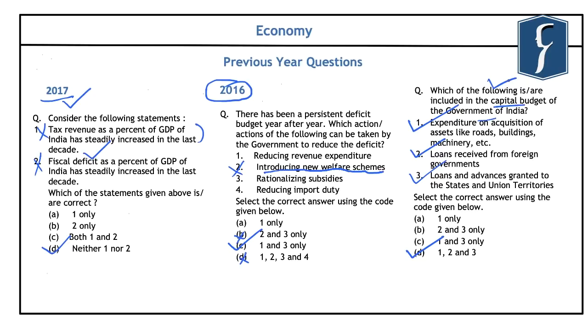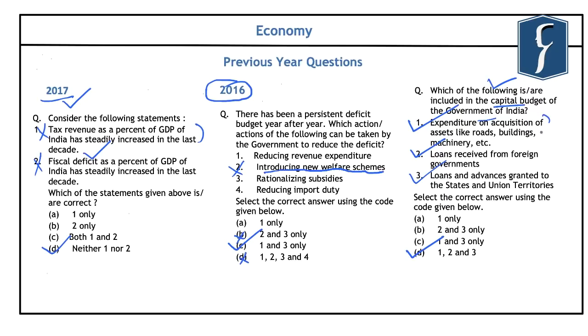And if you look at the capital expenditure, these are the expenditure of the Government of India which result in the creation of physical or financial assets or the reduction in financial liabilities. And this includes expenditure on the acquisition of land, building, machinery. It also includes investment by the Government of India in shares and loans and advances by the central government that are forwarded to the state and the union territory governments.